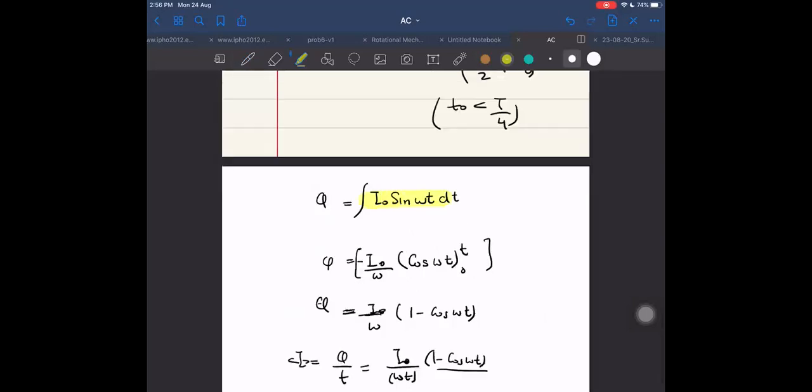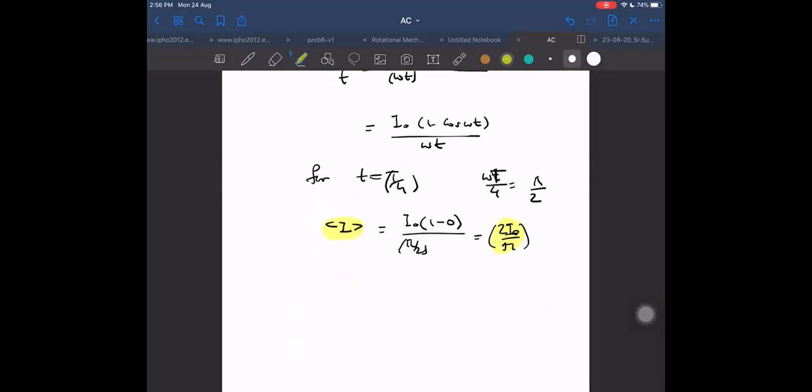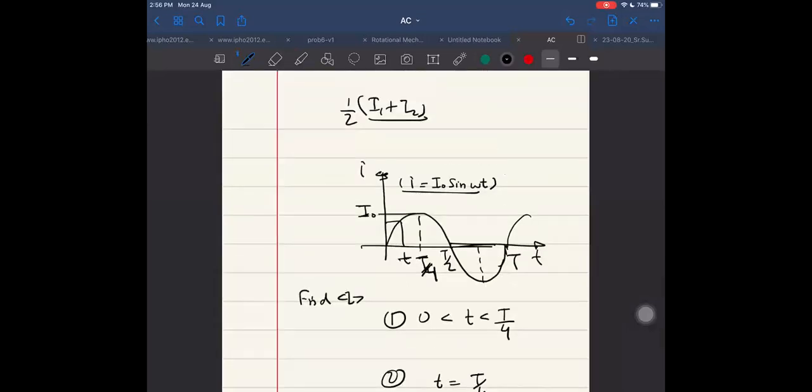Why are these important for us? The current in our household that we use, or in many other places, is just sinusoidal current only. The AC generator produces a sinusoidal current. So this case is important for us because it will come in questions several times, and you should remember it rather than derive it every time, which will take a lot of time. You remember not the result I minus 1 minus cos omega t by omega t, only for those parts in which it is a T by 4 time.